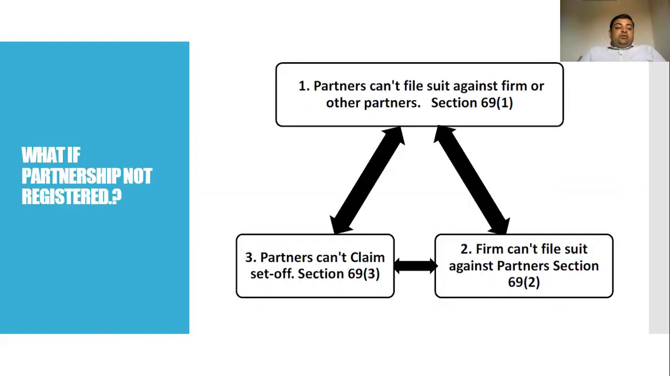Next is, what if the partnership firm is not registered? It is already clear in the Partnership Act 1932 that an agreement between partners can be verbal or oral, or it can be written, and it can be registered or unregistered.